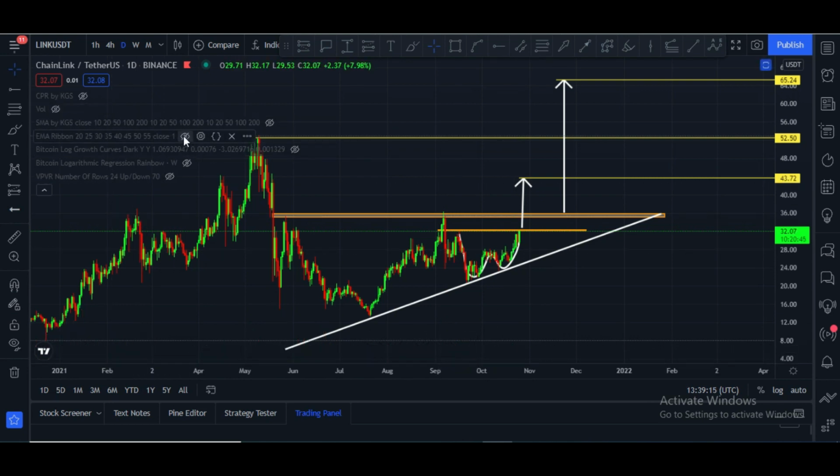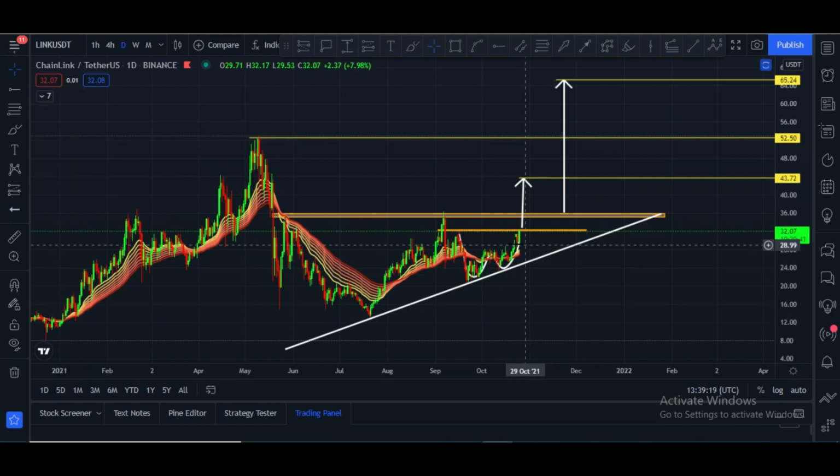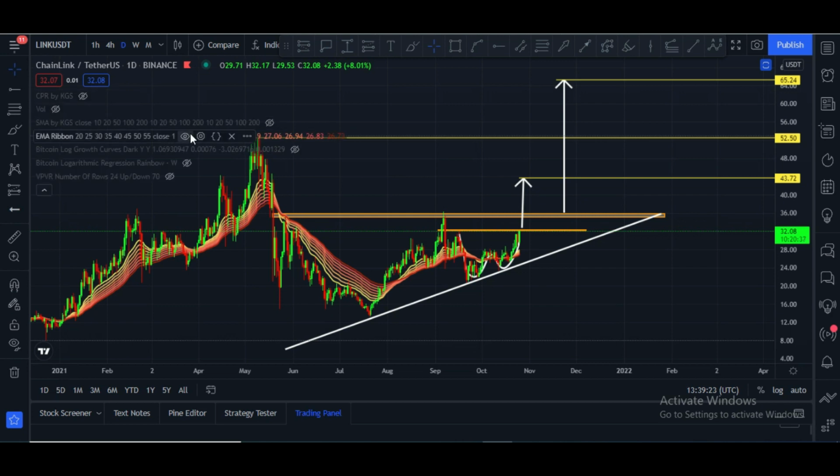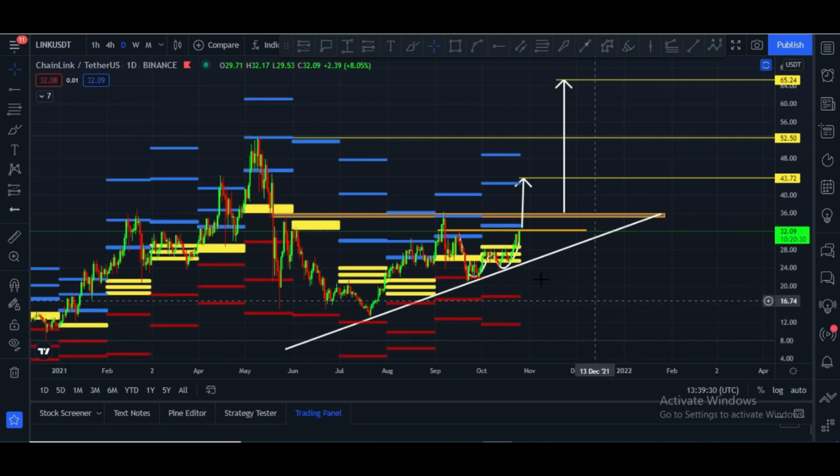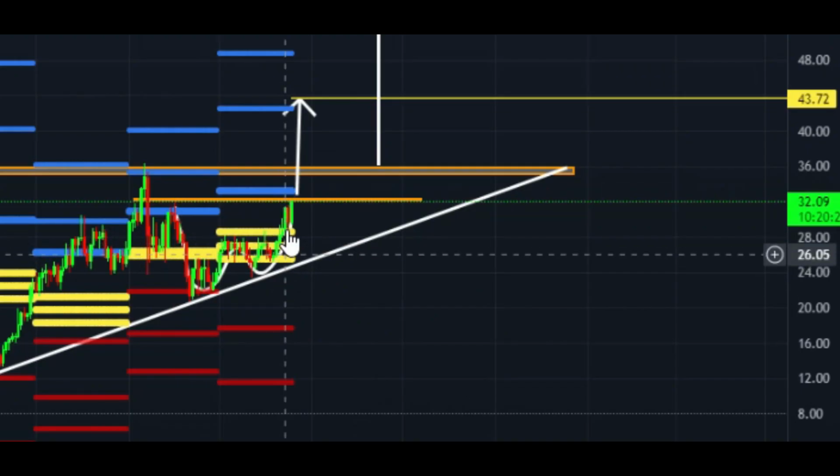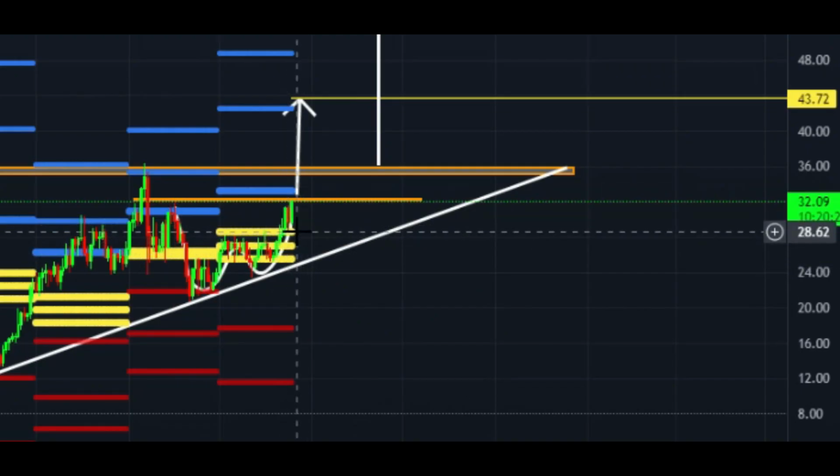And let me please show you the daily EMA ribbon. The daily EMA ribbon is now turning into support. That is a very good sign. And let me please show you my main indicator, the CPR indicator. These yellow lines are three major CPR lines, and it broke these CPR main levels.